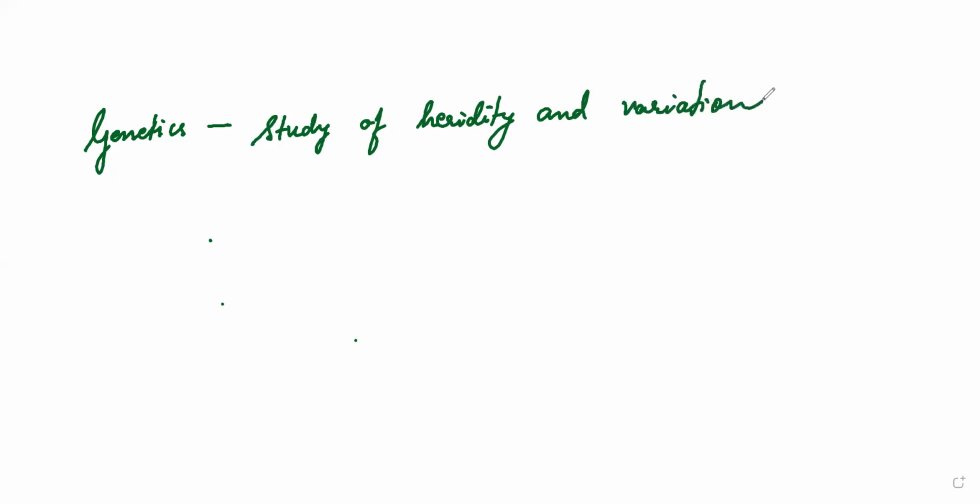Now, what is genetics? Genetics is a branch which deals with the study of heredity and variation. Now, what is this heredity and variation? Heredity means, in simple words, each individual has different characteristics, correct?